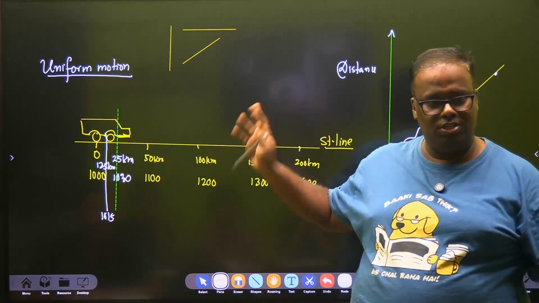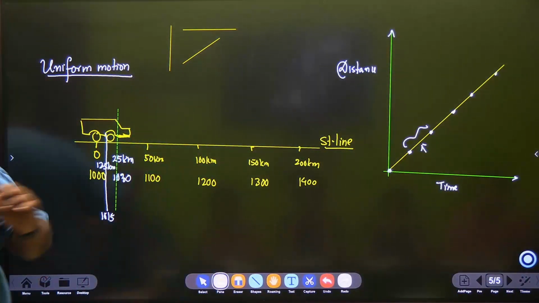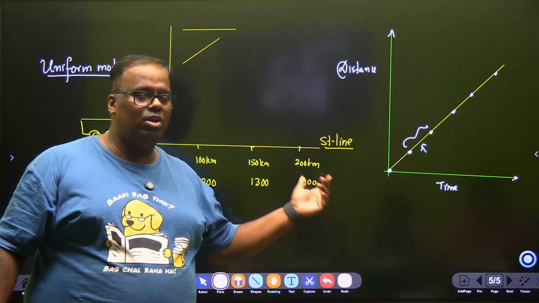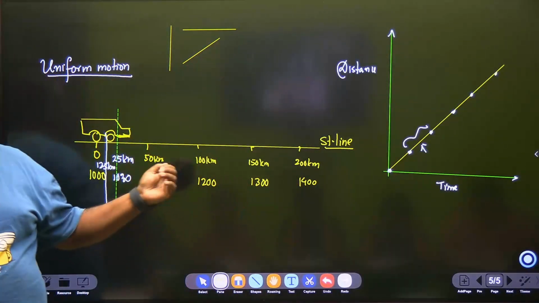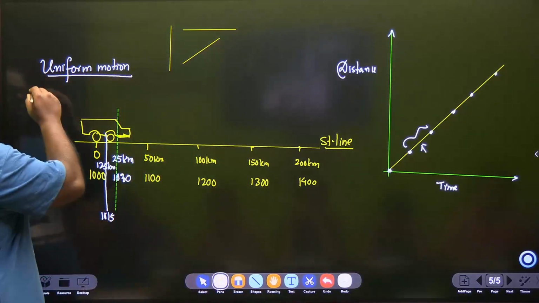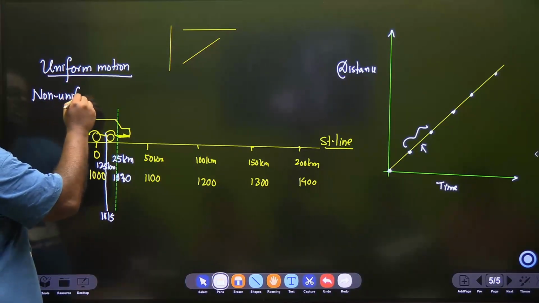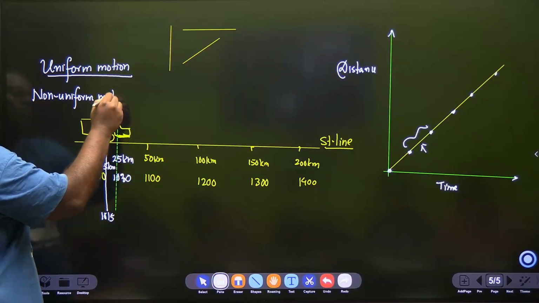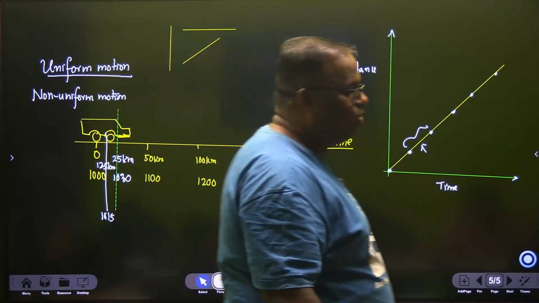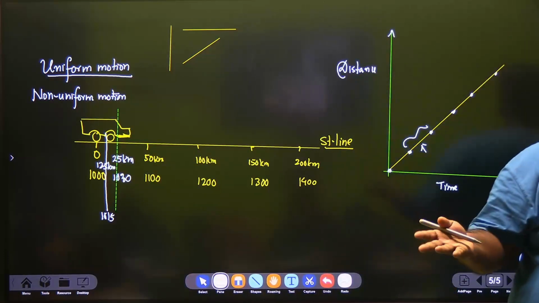Is uniform motion understood? The definition should be very precise: a body is said to be in uniform motion if it travels equal distances in equal intervals of time, no matter how small these time intervals may be. Then we define something called non-uniform motion. A body is said to be in non-uniform motion if it travels unequal distances over equal intervals of time. Unequal distances over equal intervals of time.